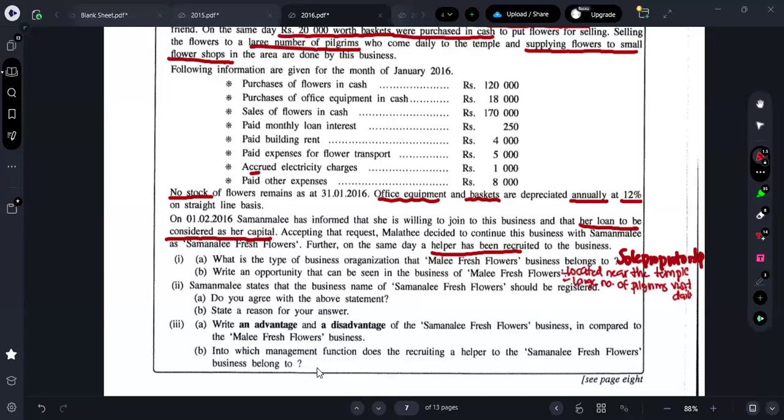Okay, next one is what, guys? So this one is done. Second question, what do they say? Roman number two, what do they say? Samanali states that the business name of Samanali Fresh Flower. Now they are talking about Samanali.